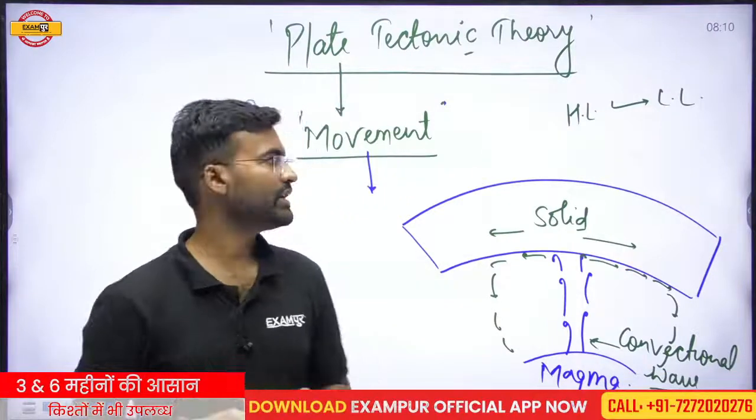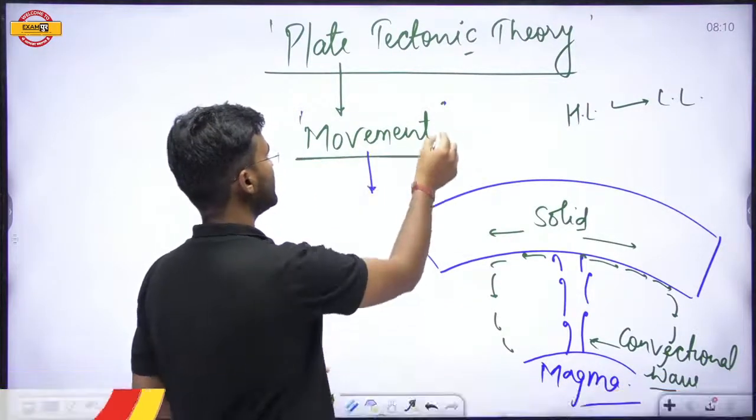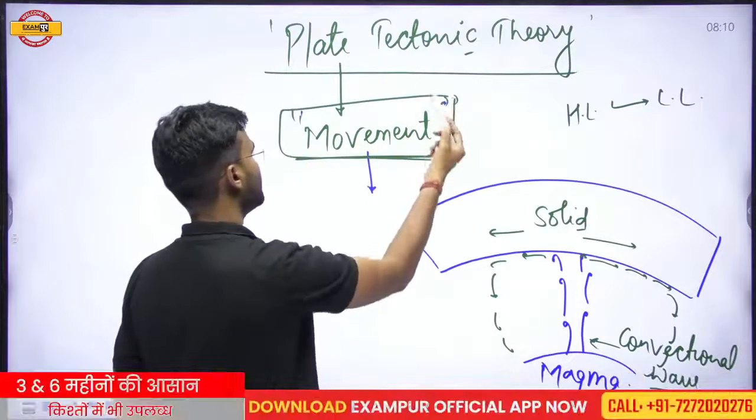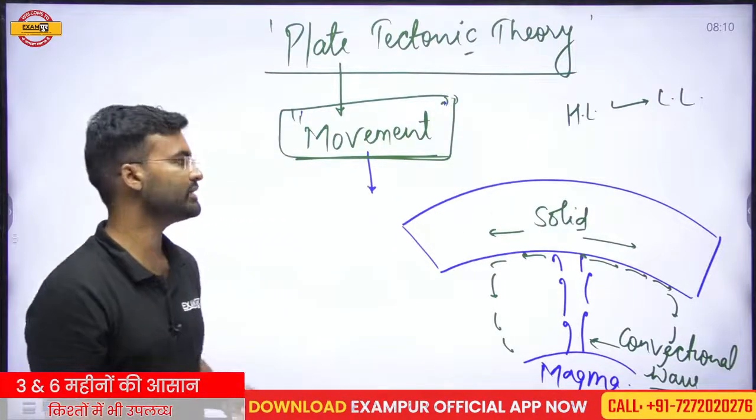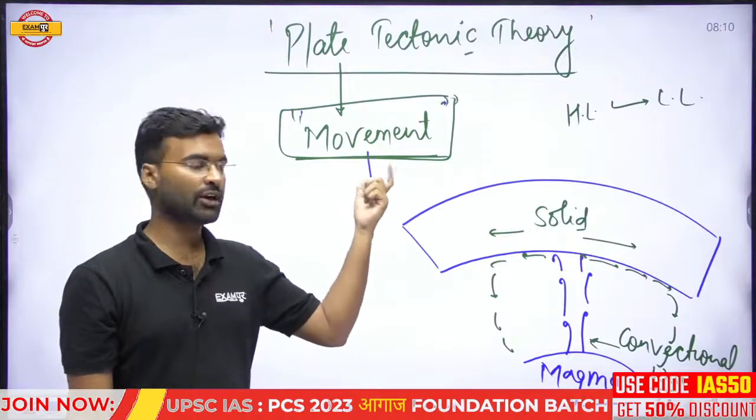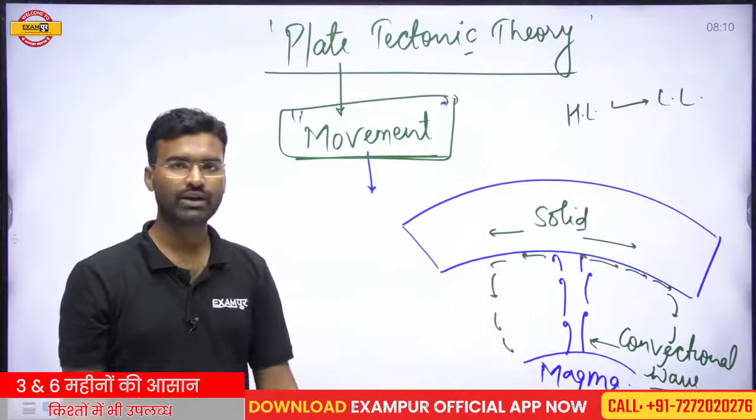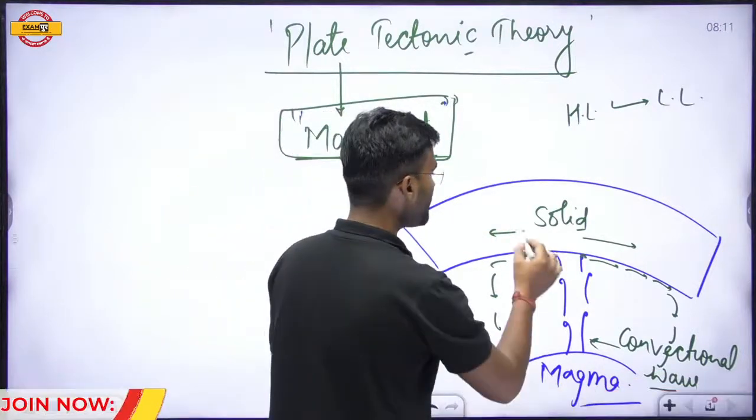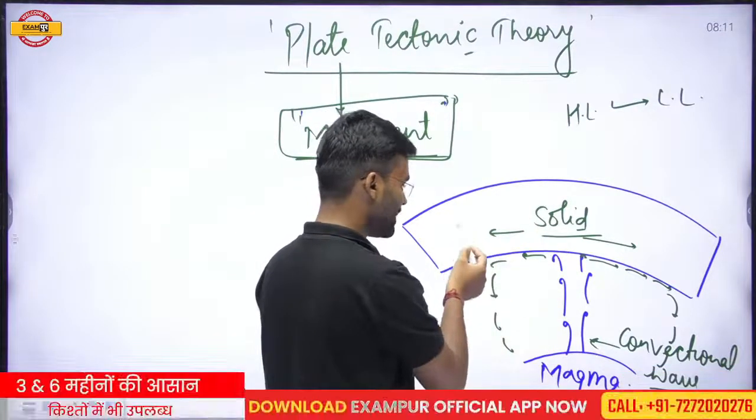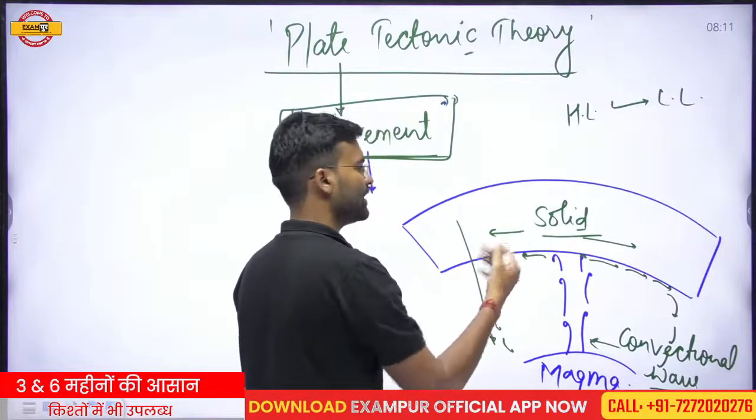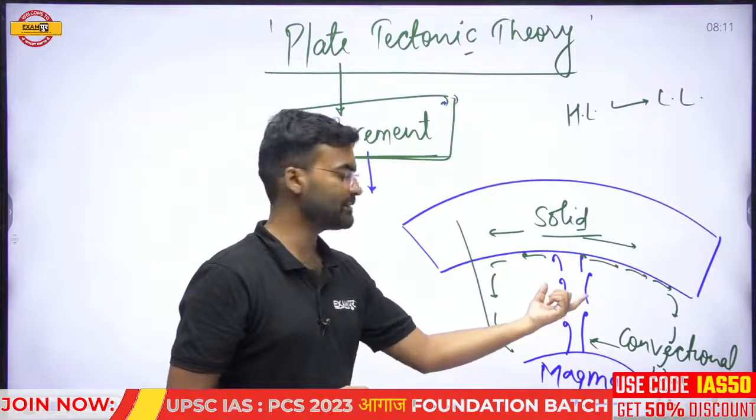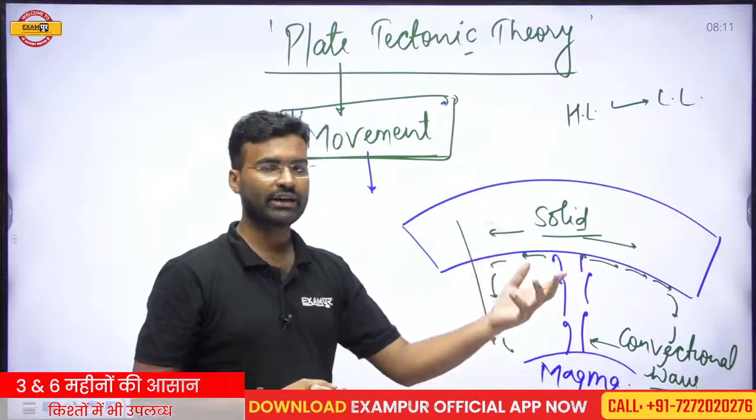Firstly, we should know this theory is completely related to the movement of the plate. So here is a question: why is this plate movement taking place? What is the reason behind it? When we study the interior of the earth, we see the upper portion is in solid form, that is called the crust. But when we move from the upper part to the lower part, the state of the earth's interior changes. When we move into the mantle, this part is not completely solid, it is semi-solid.